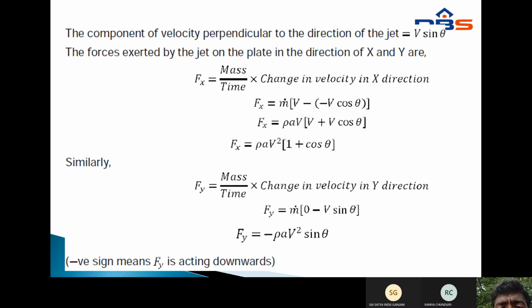Therefore F of y equals minus rho a v square sin theta. The negative sign means F of y is acting downward. This is the small derivation for the curved plate.